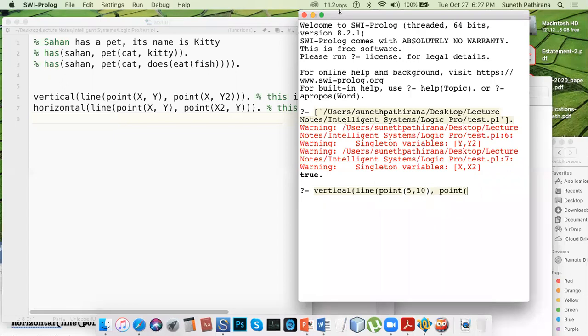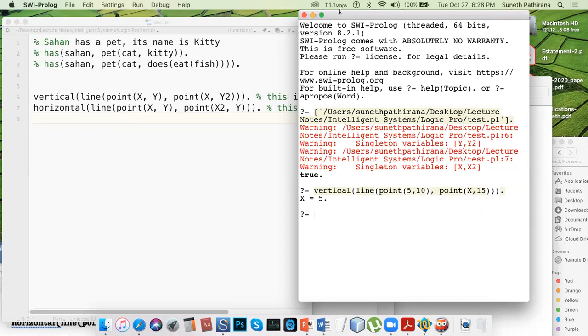Point again. Here we don't know this value exactly. You need to figure that out. And the y2 value. If it is a vertical line, then the y value is getting changed. Let's say the y value is 15 or 20. So here x is a variable. We need to close this, and another bracket. X equals 5, because the fact is given to us that the x value will not change along a vertical line.